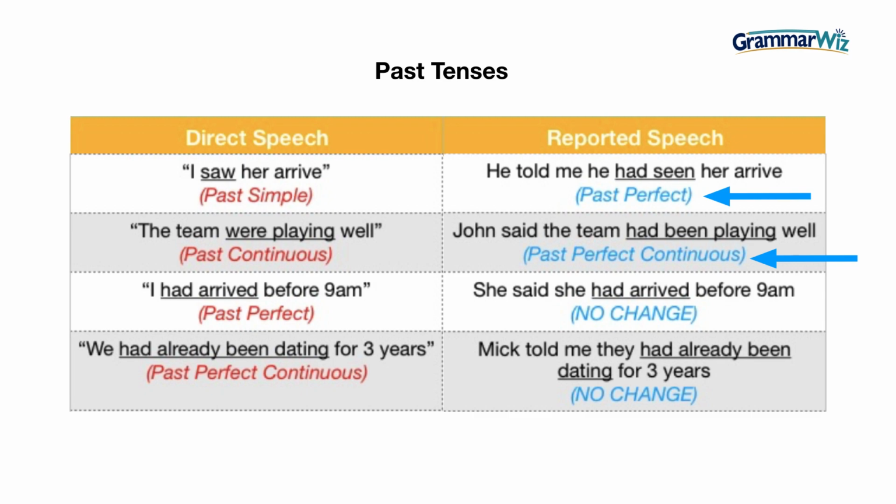Now here you'll see we have the past perfect, "I had arrived." That can't go back any further, so it stays the same. "She said she had arrived before 9 a.m." Again, the past perfect continuous can't go back any further because the past perfect is the furthest you can go back. So "we had already been dating for 3 years." Mick told me they had already been dating for 3 years, so there's no change.